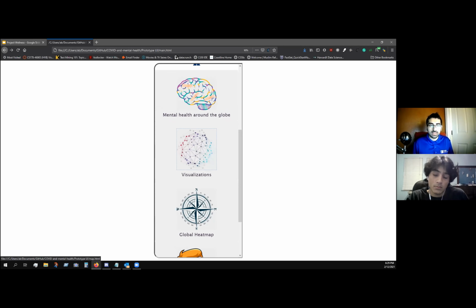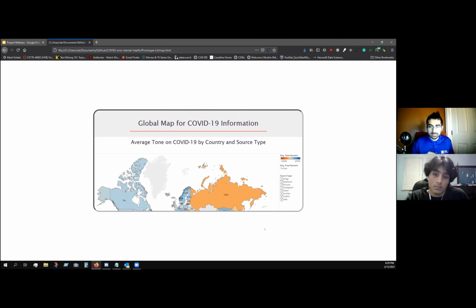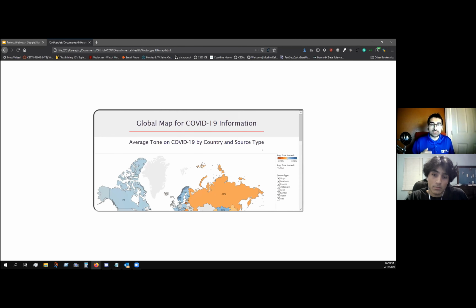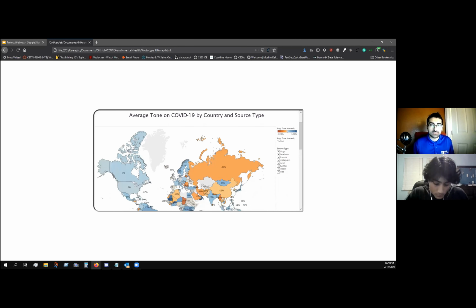Our next section in the application would be a global heat map, and this is turning your phone landscape. Looking at this image, this is supposed to show interactive dashboards on different things that a user can see that will benefit them in their health life, such as average tone by country and source type. This view is useful because sources like Twitter, or in China and other countries, allegedly have biased social media. So you can filter out those social media so you can see the social media or news sites that are less biased, and you can see how positive or negative your country is in terms of that.